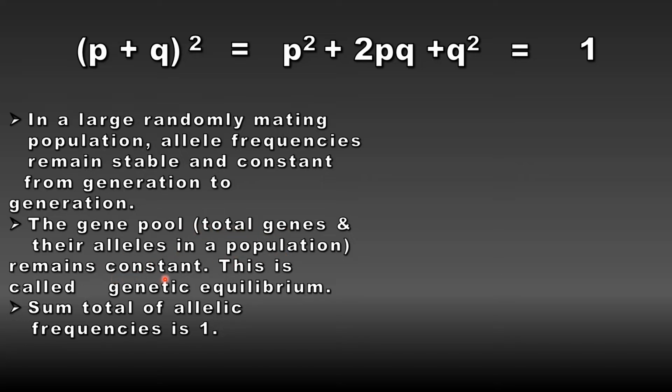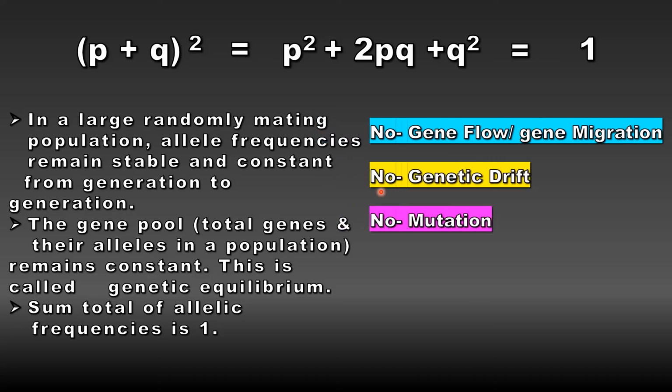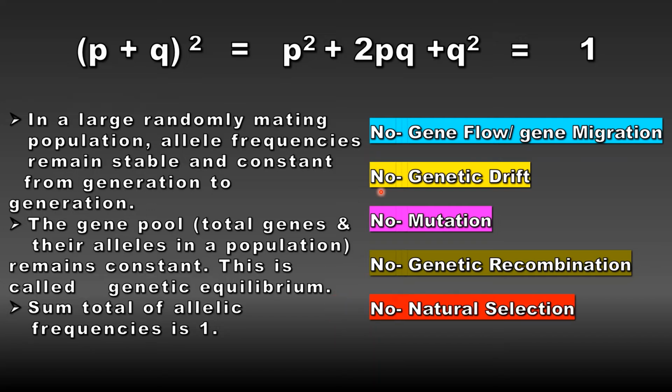Now they call this genetic equilibrium, which is also called Hardy-Weinberg equilibrium. So in a nutshell, what they say is, in large randomly mating population, allelic frequencies remain stable and constant if there is no gene flow, no genetic drift, no mutation, no genetic recombination, and no natural selection.